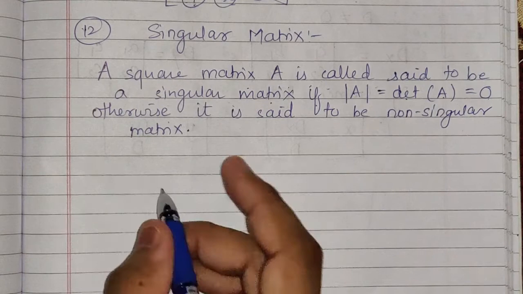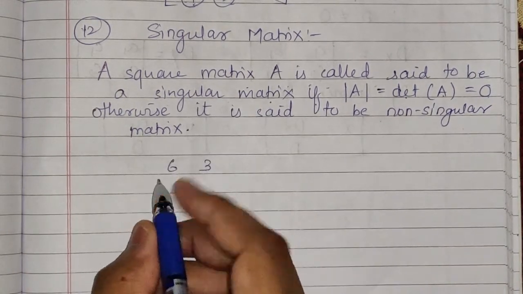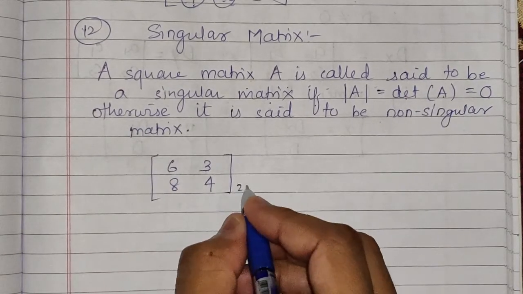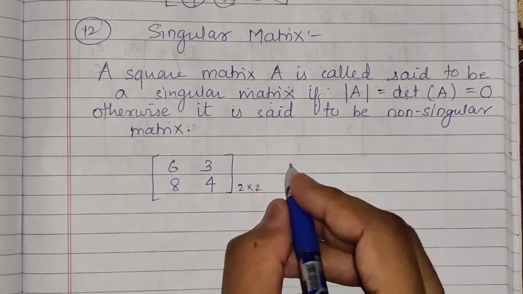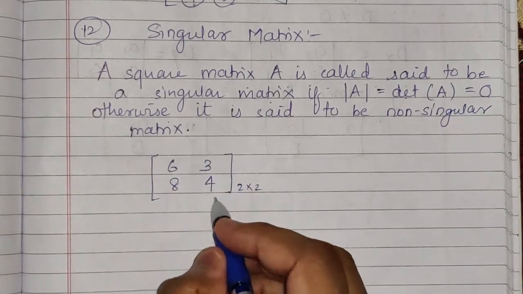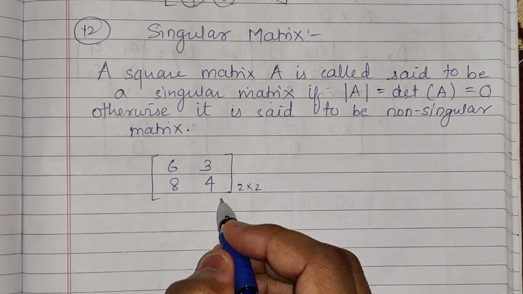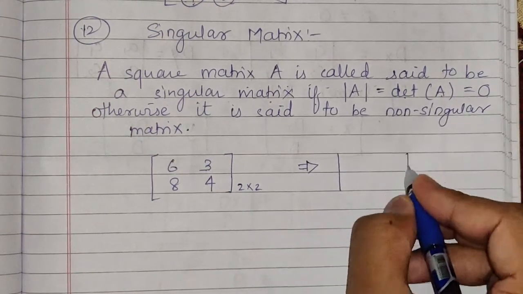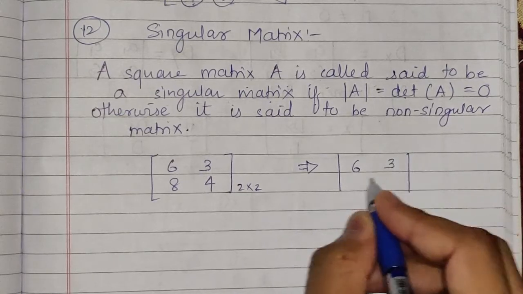Now for example, if you consider 6, 3, 8, 4, this is a matrix of order 2 by 2, correct? Now I cannot find the value of this while it is enclosed in square brackets. So to find the value, I will have to convert it into determinant form, that is 6, 3, 8, 4.